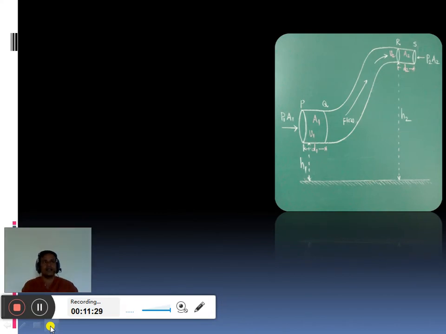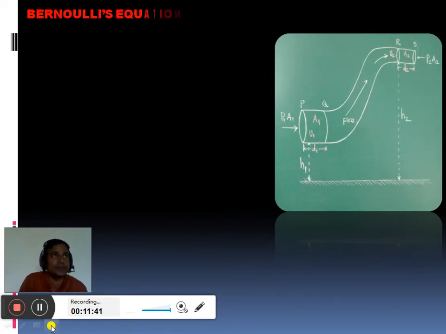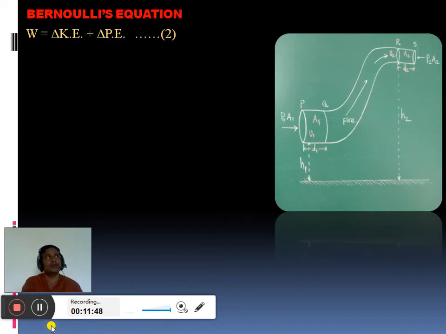Once again the same diagram showing different levels of fluid and the respective physical quantities. Now we have to obtain Bernoulli's equation, so we have to obtain separate relations for the change in kinetic energy and the change in potential energy. Here work equals change in kinetic energy plus change in potential energy, which is the work energy theorem.